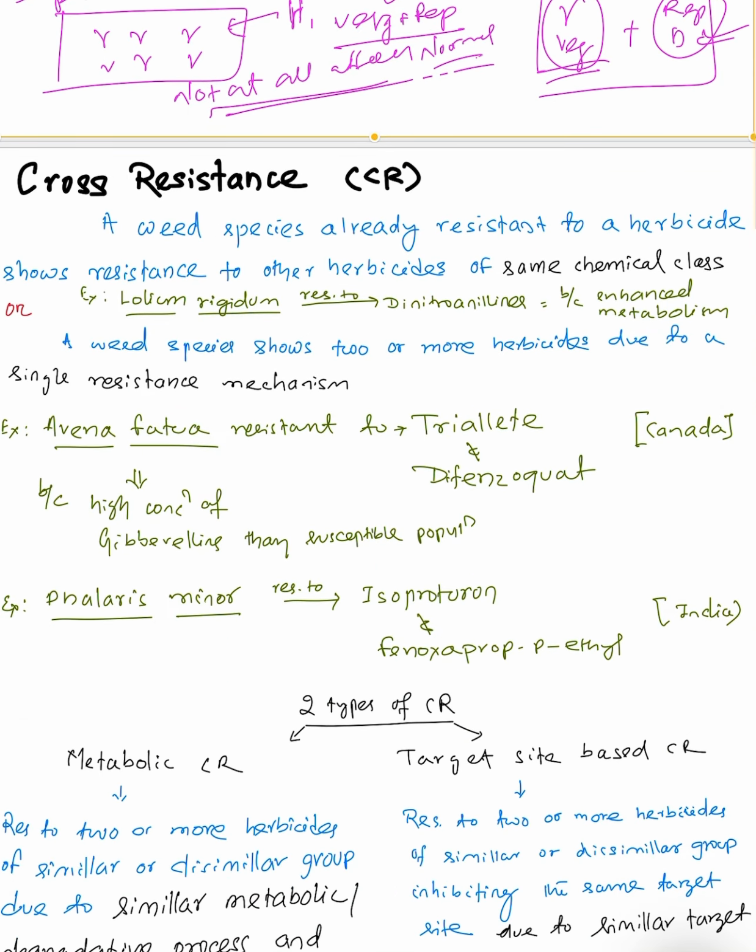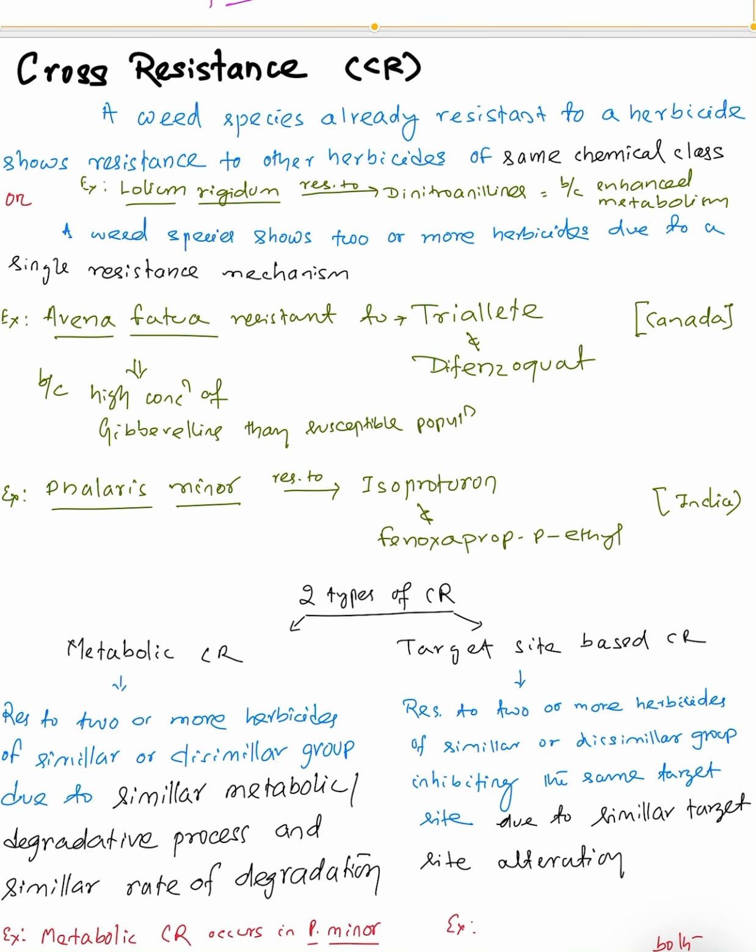Then coming to the second one, that is cross resistance. Cross resistance means very easy to remember. That means a weed species which is already resistant to a herbicide will show resistance to other herbicides either of the same chemical class, or a weed species shows resistance to two or more herbicides due to a single resistance mechanism. So there will be two things. Cross resistance means a weed will develop resistance to a herbicide.